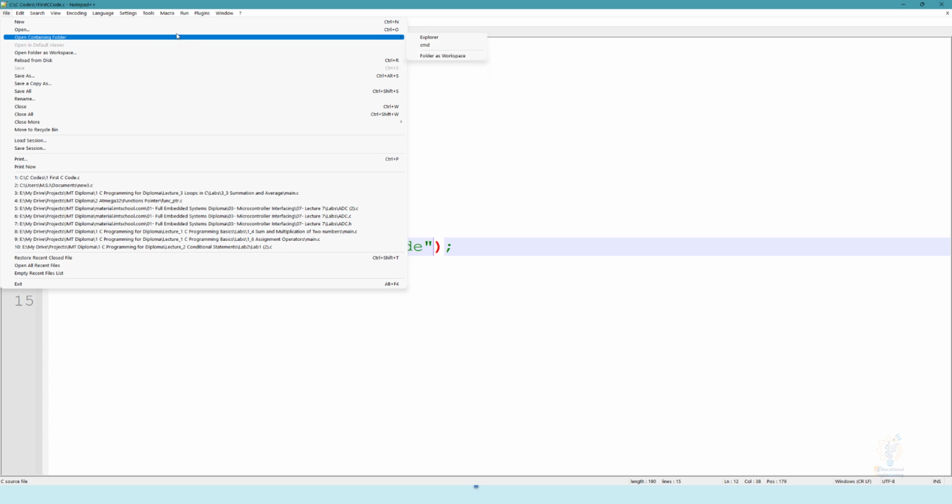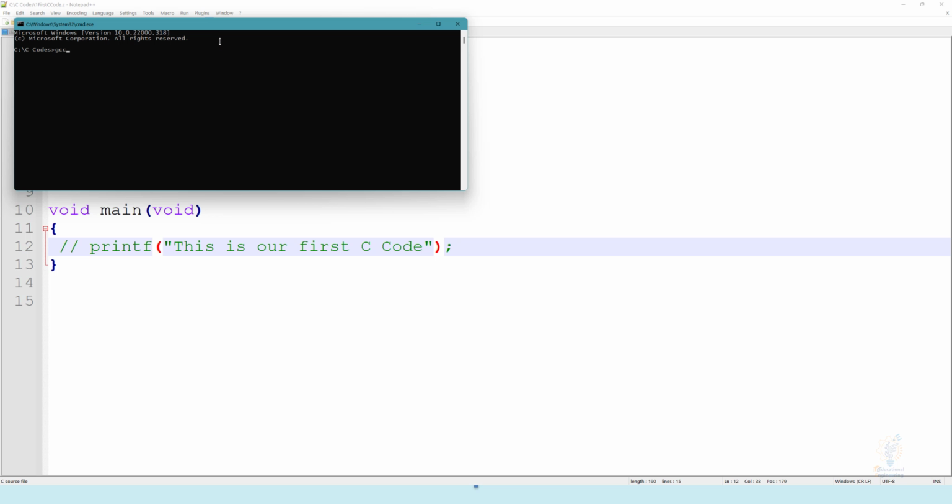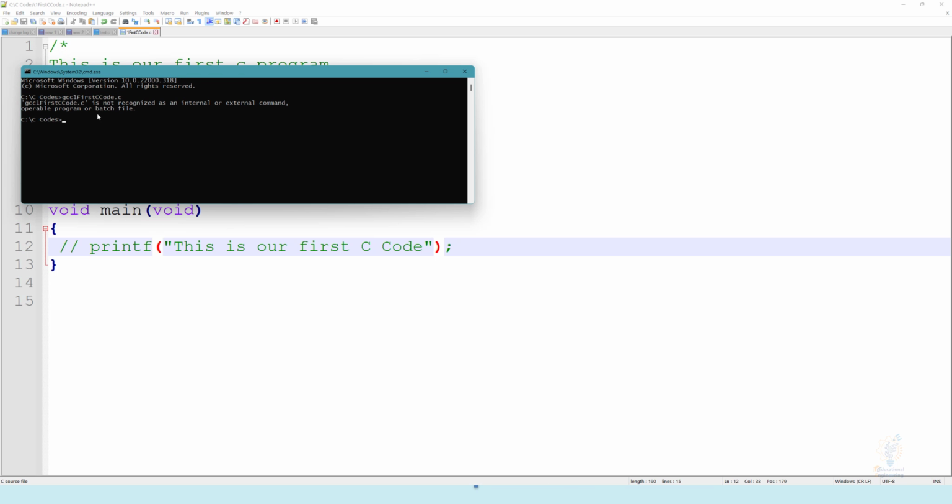Let's go to file, open cmd, and write gcc, write the file name one first C code.c. Now as you can see, we didn't leave a space. Okay, let's leave this space. Now the code compiled correctly. If we try to run the exe, nothing will be printed because we commented the line called printf. This is our first C code.